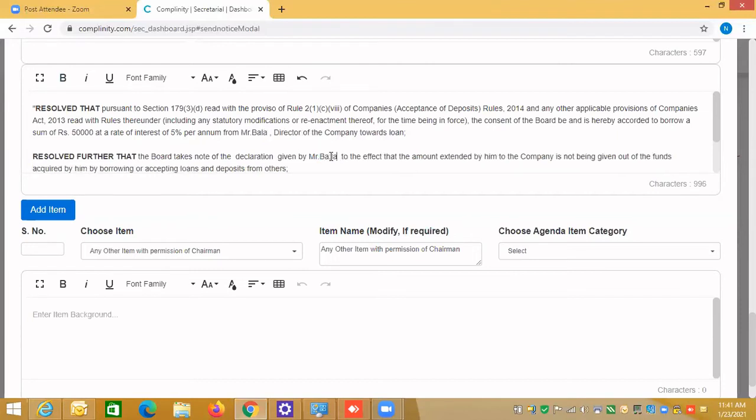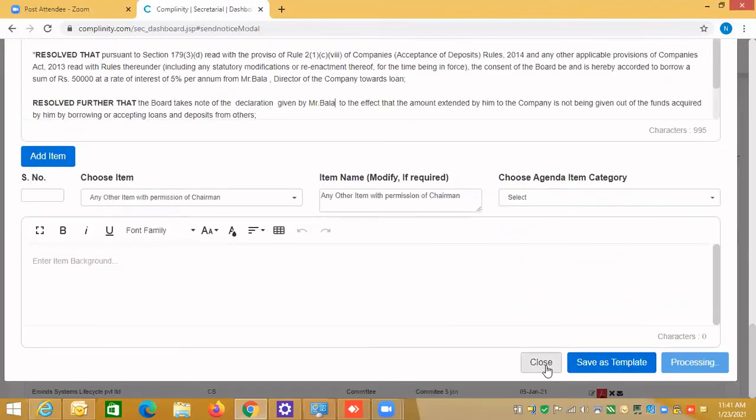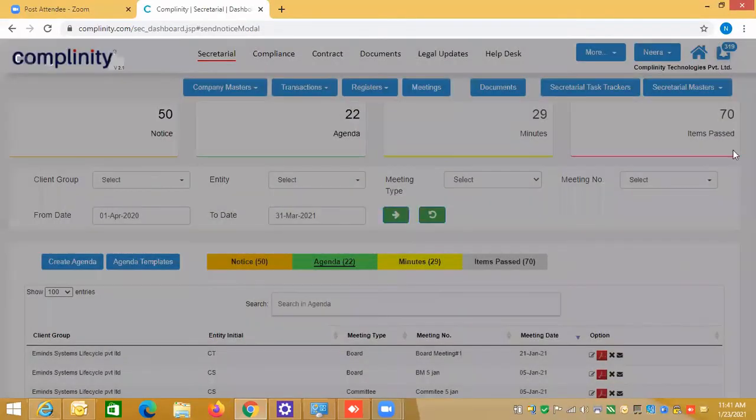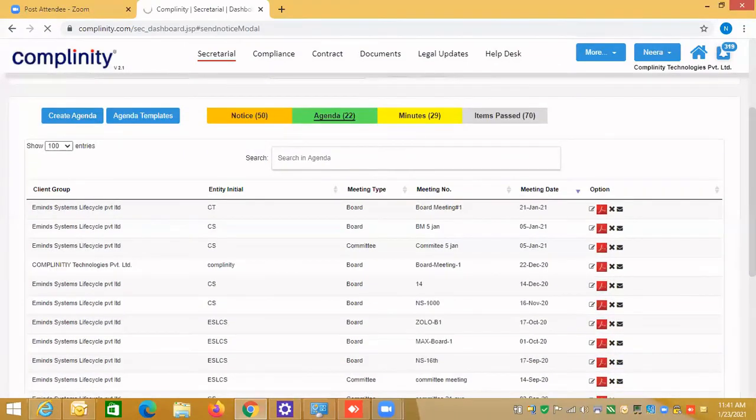thanks for being patient because it's important for me to show you. So then I try to save it. Okay, this is saying processing. I think earlier I've not cleared the. So just to explain, I have to refresh the memory. So you can create an agenda in this way.